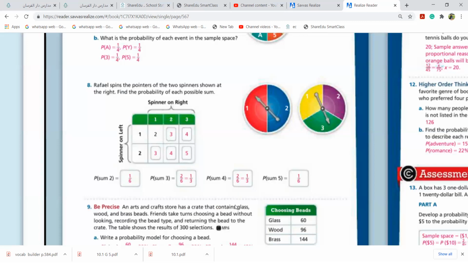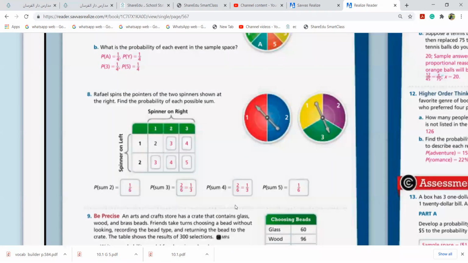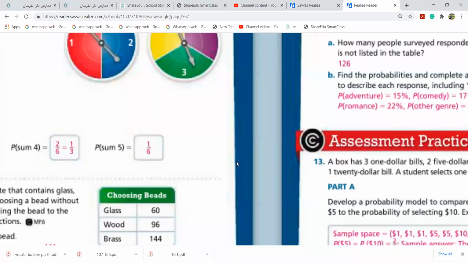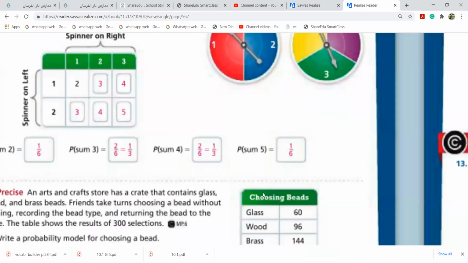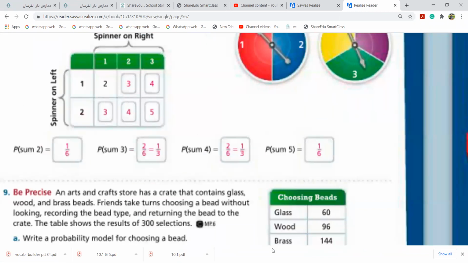Miral? Yes. If I choose a glass bead, what is the probability? You have glass, you have wood, and you have brass.